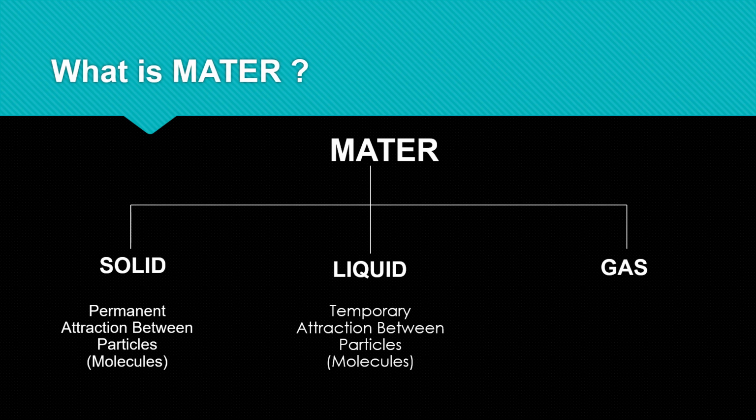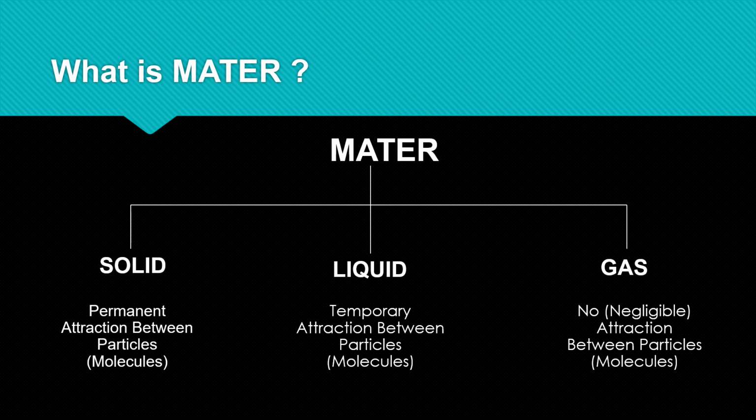Therefore, the shape of the liquid changes according to the container which it occupies, and it has a little free space between particles. And gas, we can say, has no attraction, or a negligible attraction between particles.